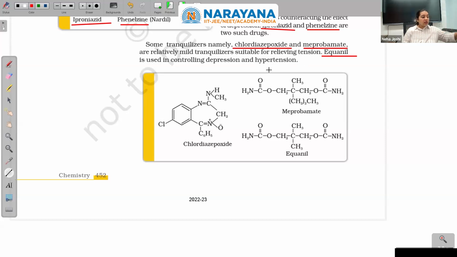If someone has a highly tense lifestyle, they use Equanil. That is, if someone is taking too much tension. Moving to next.